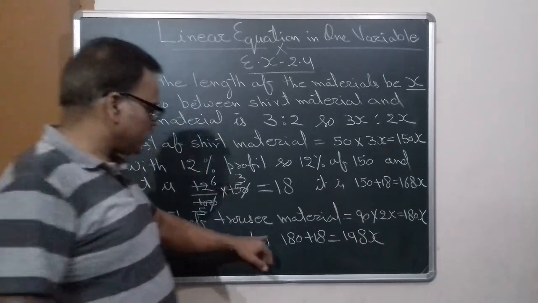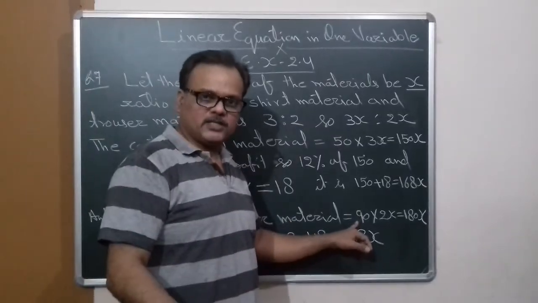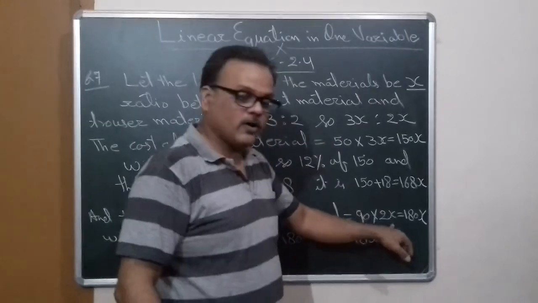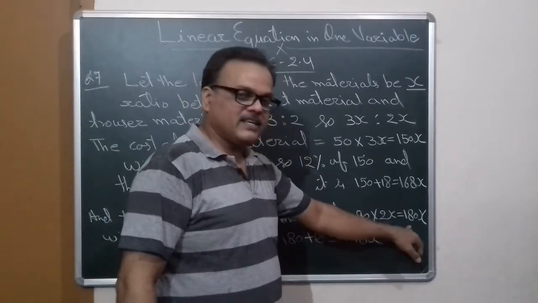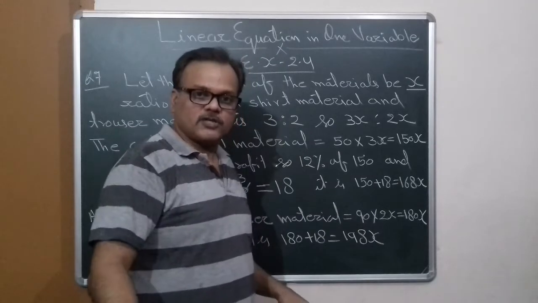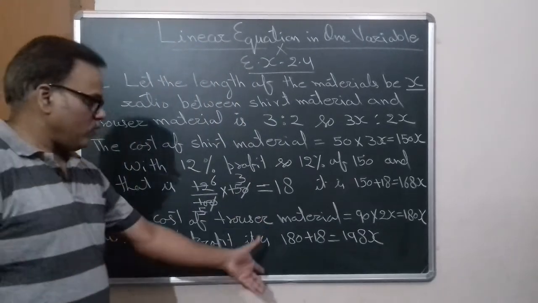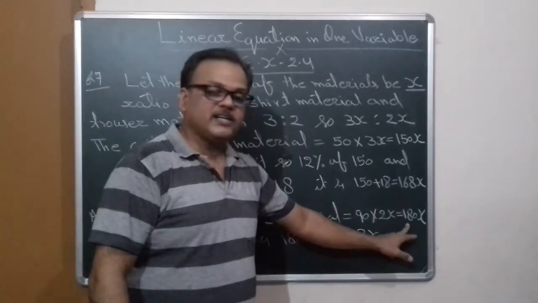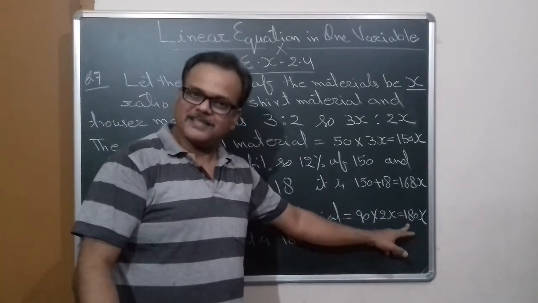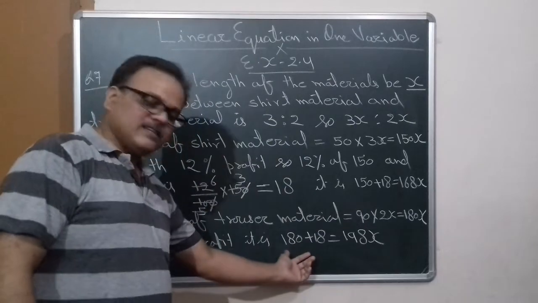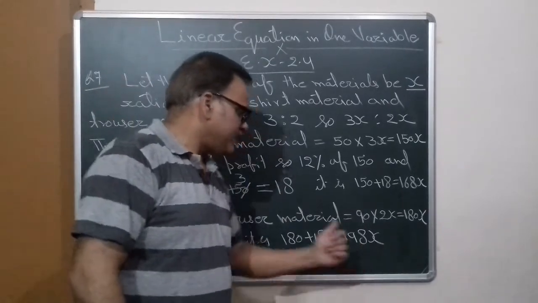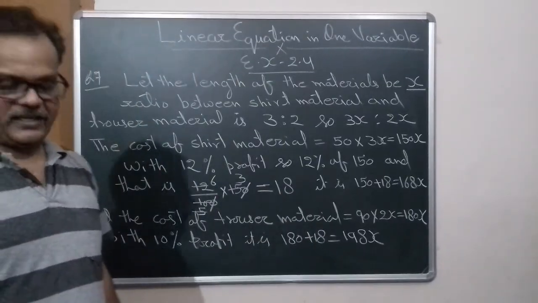Just like the same, we have to find the cost of trouser with profit. The cost of trouser material is 90 rupees per meter, so 90 into 2x, that is 180x, and profit given on trouser is 10%. 10% of 180 is 18. It's simple, so I have directly written 180 plus 18, that is 198x.